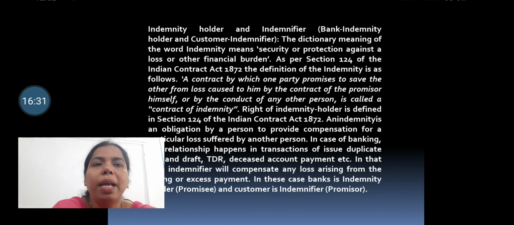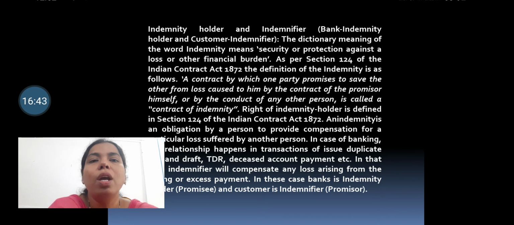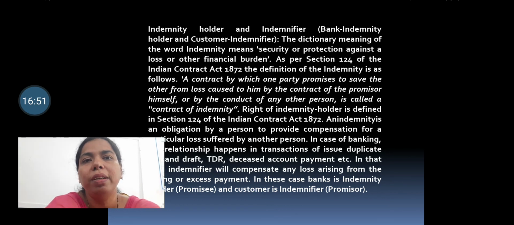Sometimes in the bank and customer relationship, it happens that in transactions like the issue of a duplicate bank draft, TDR and deceased accounts payments, certain indemnity occurs. At that time, such a relationship of indemnity holder and indemnifier is developed.